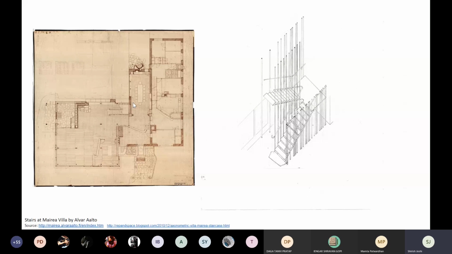This is the entrance to Villa Maria over here. This is the back entrance to the service, and there is a small swimming pool and a green space on this side. The staircase forms the central location and a very important visual element in the overall design of this house.